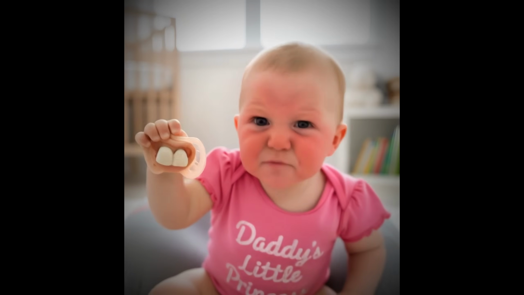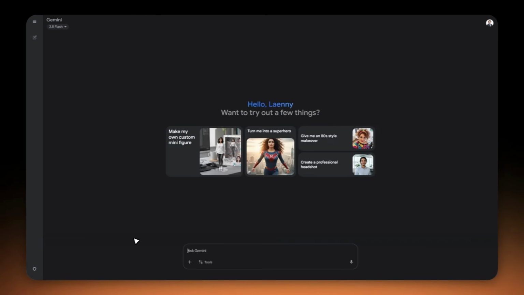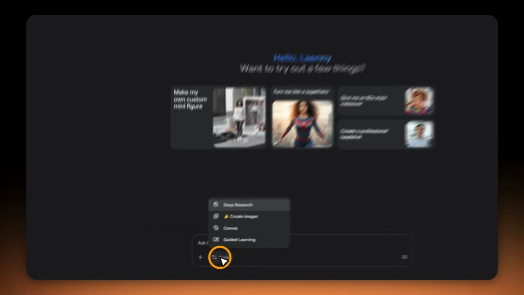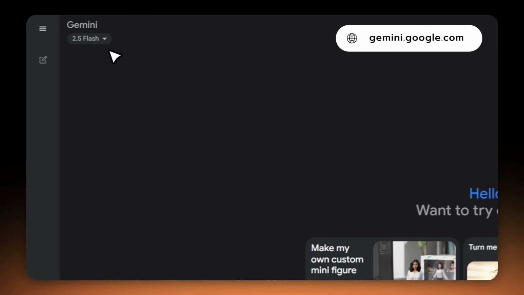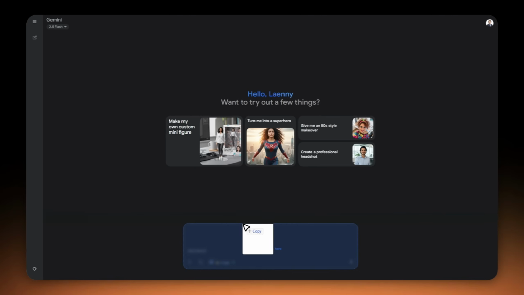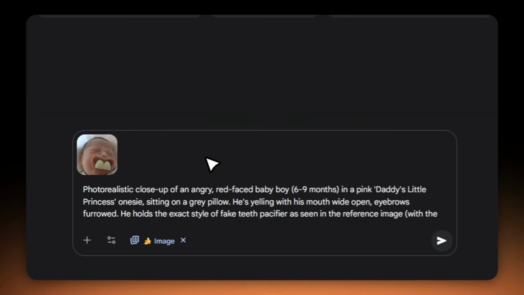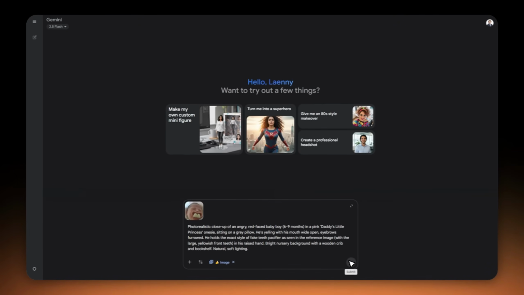All right, now let me show you how to create a complete 1-minute viral video. The idea is simple. A baby wakes up and starts angrily complaining about the fake teeth pacifier he finds in his mouth. First, we need the main character. For this, I use the Nano Banana feature in Google Gemini because it's great at keeping a character consistent across different images. I'll upload a reference photo of the fake teeth pacifier, then prompt it to generate a 6-month-old baby with an angry expression wearing a pink Daddy's Little Princess t-shirt and holding that pacifier.